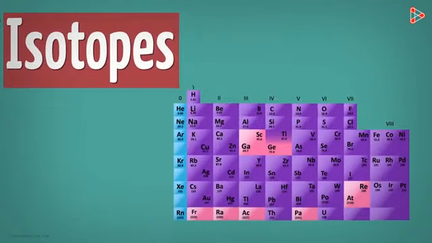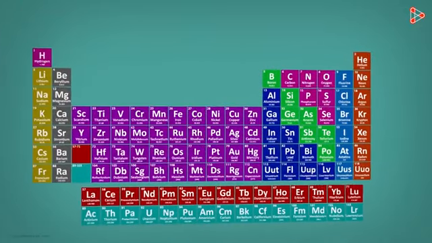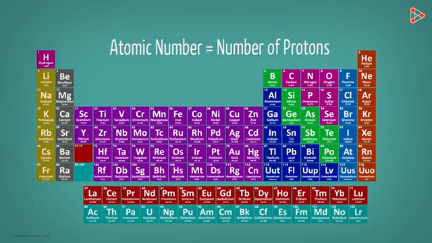Placing isotopes in the table was a limitation. But as we know, in the modern periodic table, the position of elements was no longer based on atomic masses. They were based on atomic numbers. An atomic number is given by the number of protons. That means the different number of neutrons will not be a worry for us.